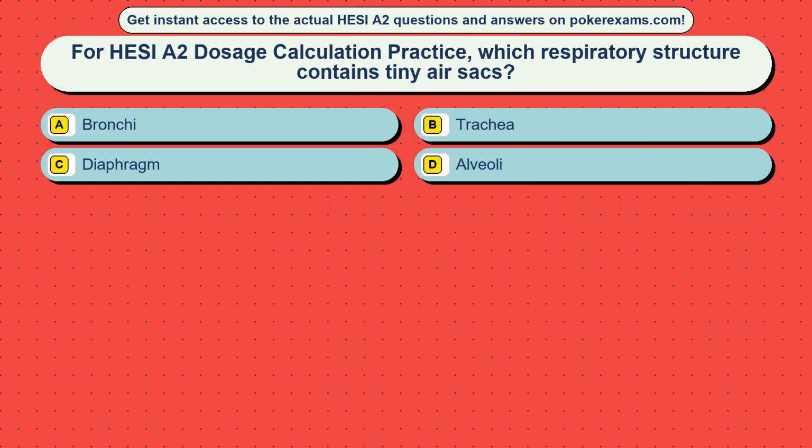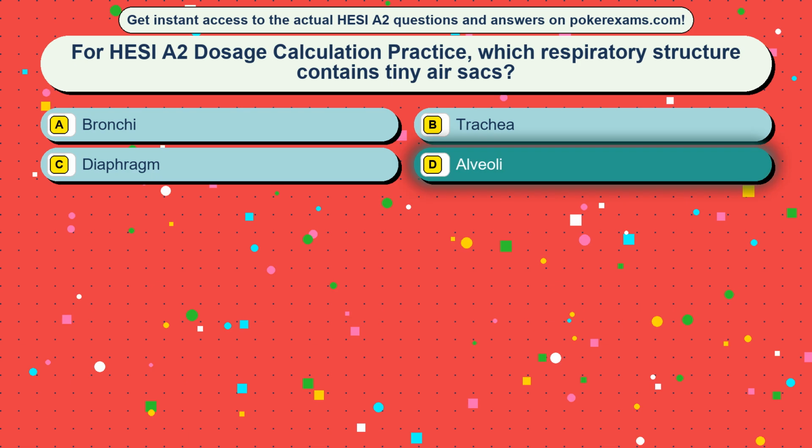Question 42. For HESI A2 dosage calculation practice, which respiratory structure contains tiny air sacs? Option A bronchi, option B trachea, option C diaphragm, option D alveoli. The correct answer is option D, alveoli.